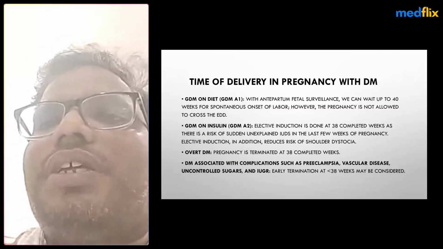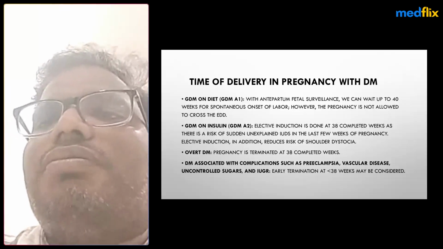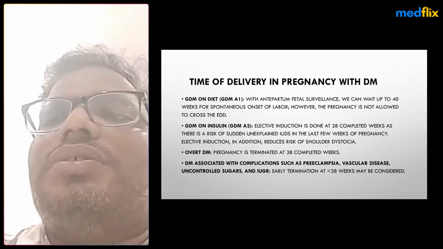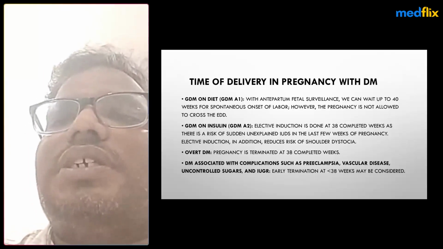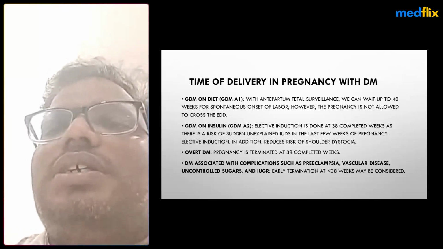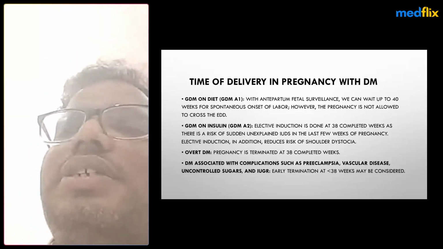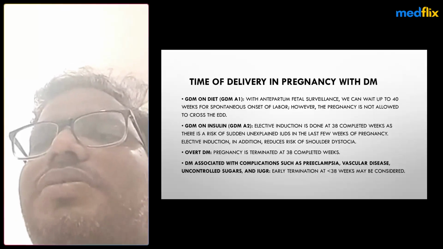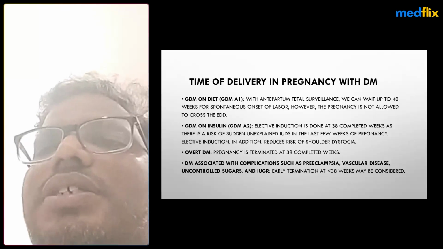At the time of delivery, for patients with GDM on diet, we do antepartum fetal surveillance. We can wait up to 40 weeks, but mostly elective LSCS or elective delivery is better for patients with gestational diabetes, at 38 weeks completed, and it is better not to wait further, because in some 2 to 3% of cases sudden intrauterine death is noted in patients who are going to develop preeclampsia or vascular diseases.